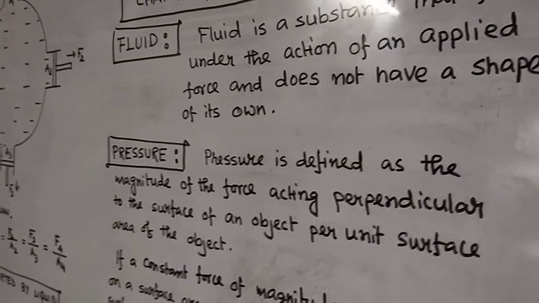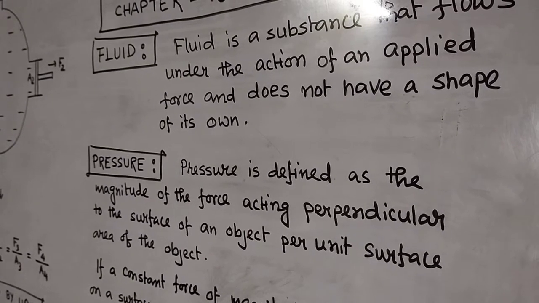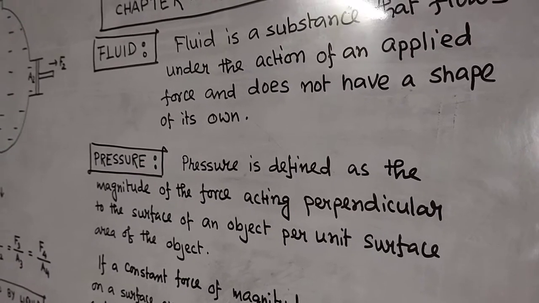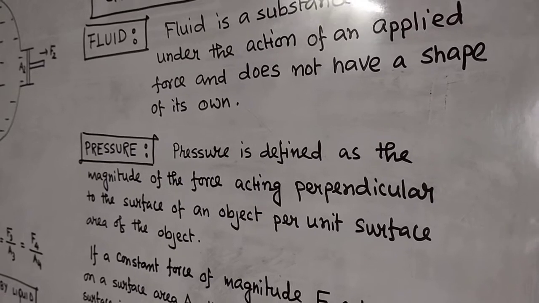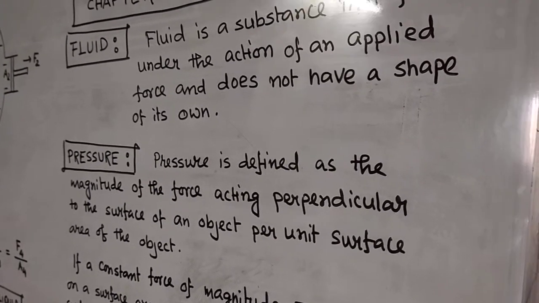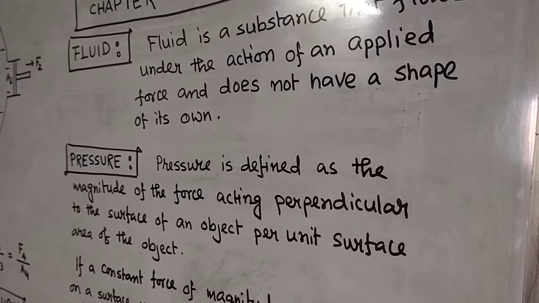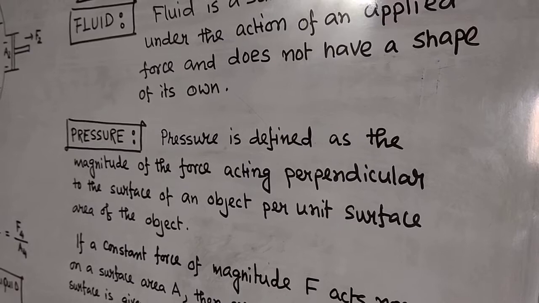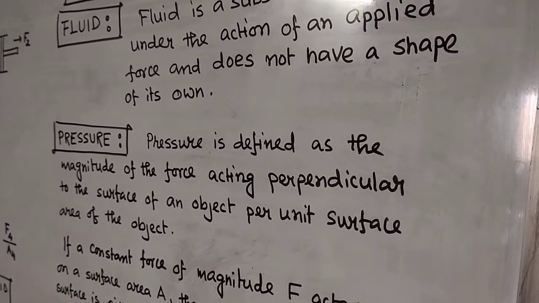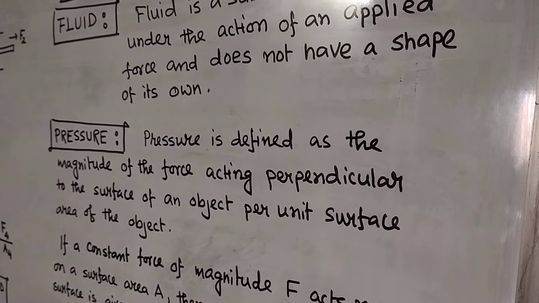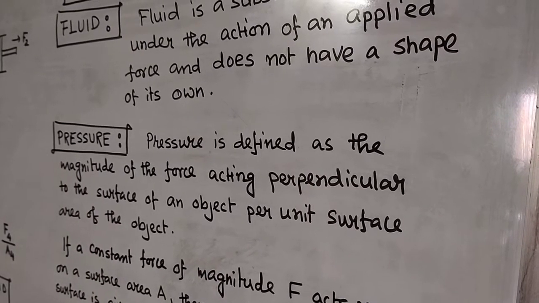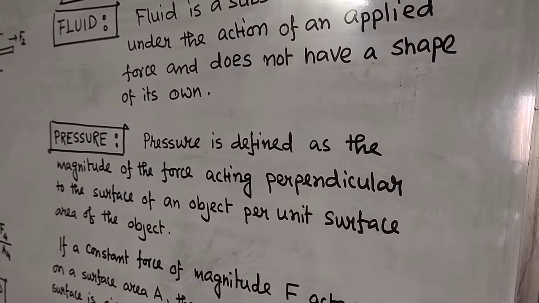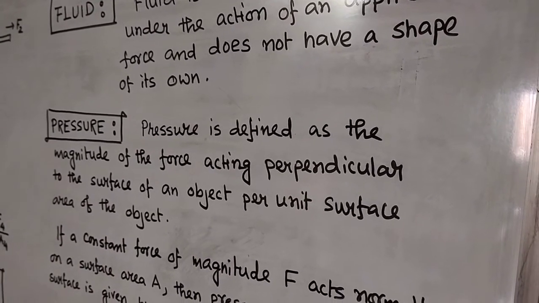Now liquid exerts pressure, gas also exerts pressure, so you can say fluid also exerts pressure, even solid also exerts pressure. So let me define what is pressure. Pressure is defined as the magnitude of the force acting perpendicular to the surface of an object per unit surface area of the object. So pressure is nothing but force by area.